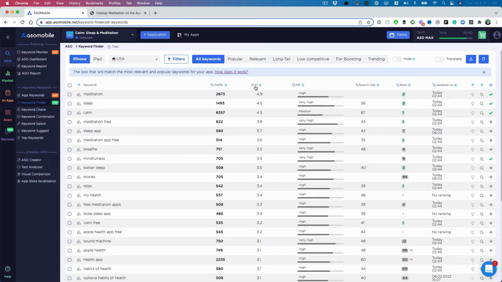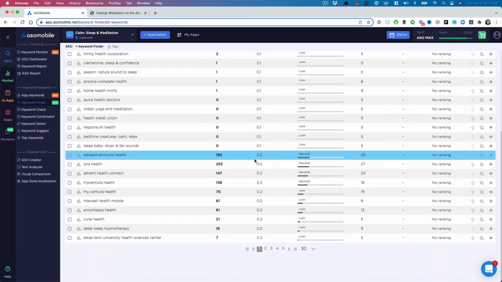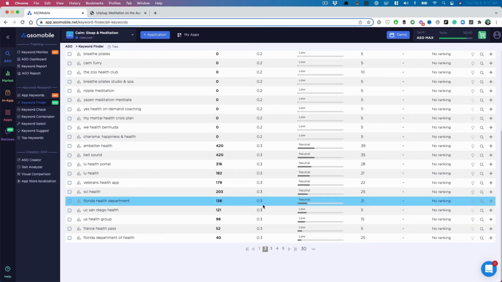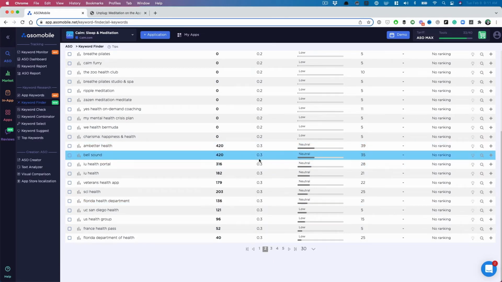But I prefer to do a competition sometimes because I'm like, just let me do it. I don't want to always rely on machines to do some calculations where I feel like my eyes can do a better job of it, right? So maybe I'm able to find this bell sound, interesting, low competition, 35. That's how I prefer to do it, right?